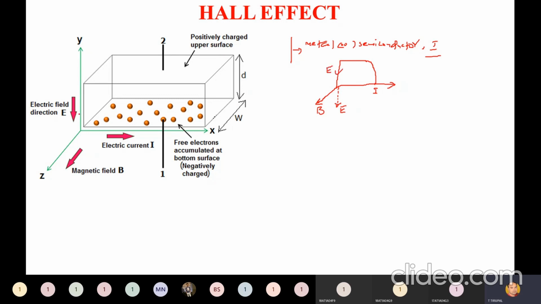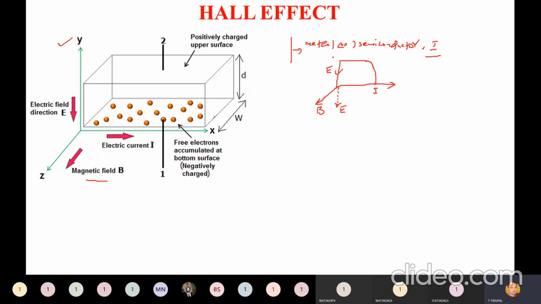Now you can see here, this is the figure. The x-axis is the direction in which current is carried, the z-axis is magnetic field intensity B, and the y-axis is electric field direction, which is electric field intensity E. So this effect is called the Hall effect.